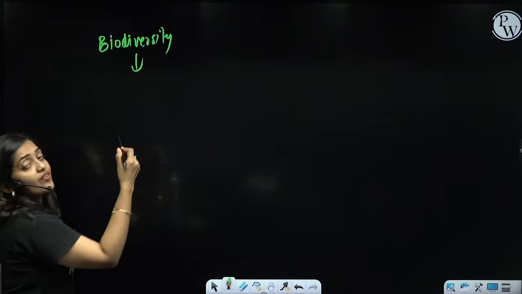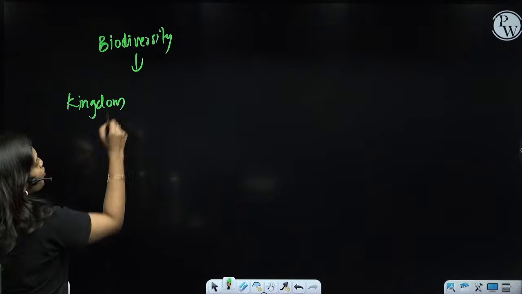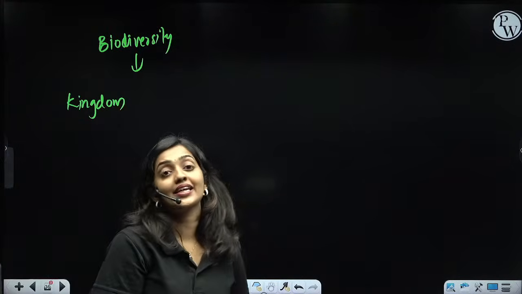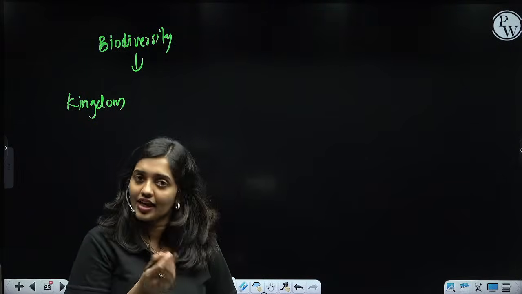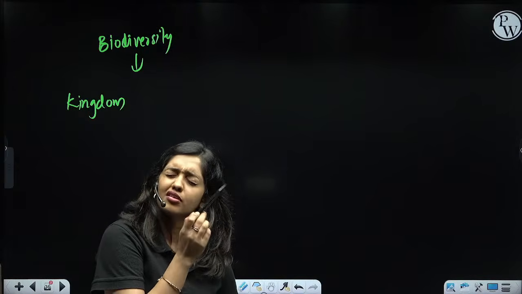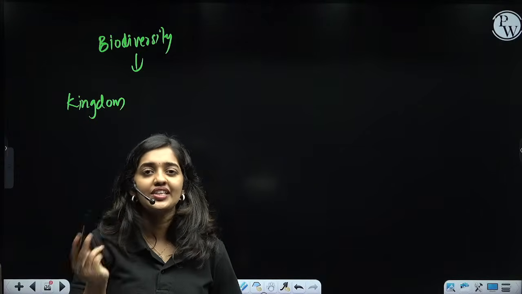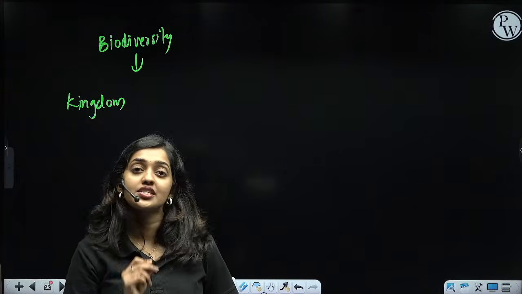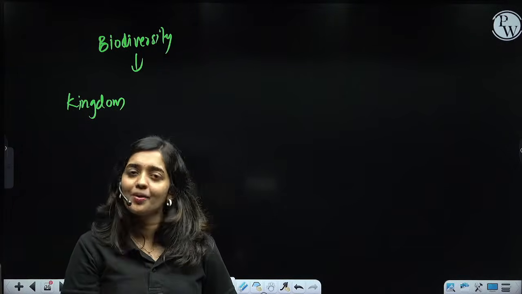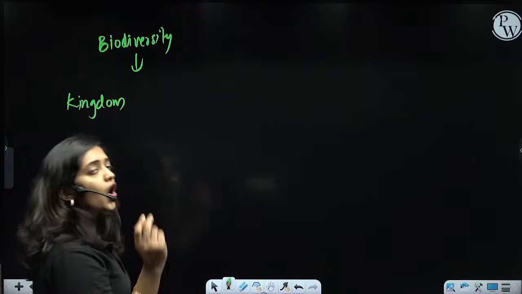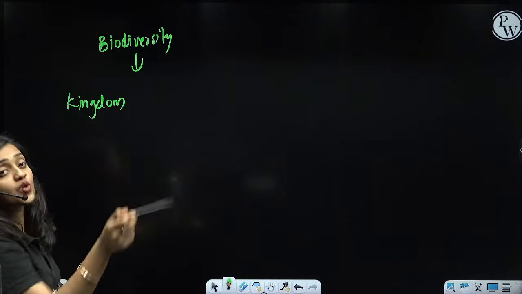is initially divided into kingdoms. Kingdom is a big group. We have kingdoms like plant kingdom, animal kingdom, kingdom fungi, kingdom monera. You might have learned this in your earlier classes, right? R.H. Whittaker classified the complete biodiversity into 5 kingdoms: kingdom Monera, Protista, Fungi, Plantae, Animalia. Anyway, the whole biodiversity based on similarities and dissimilarities is divided into groups called kingdoms.